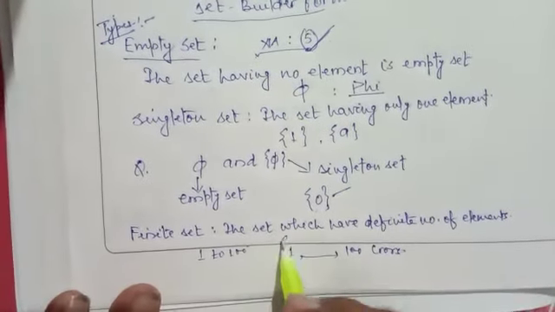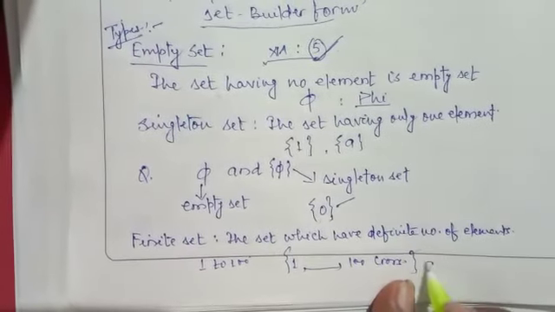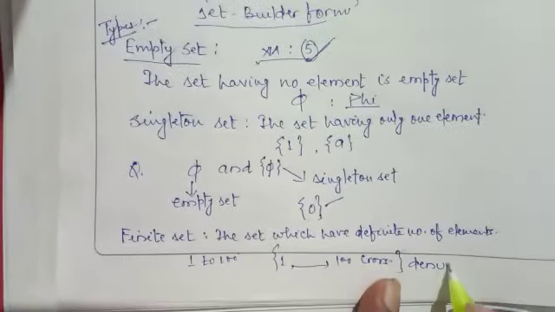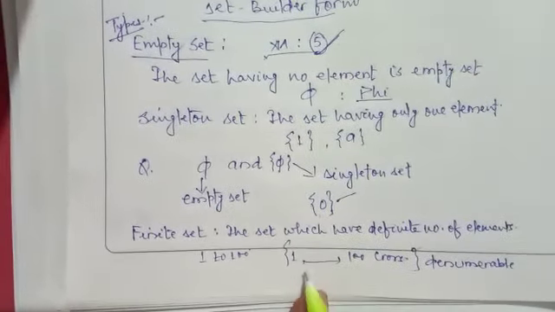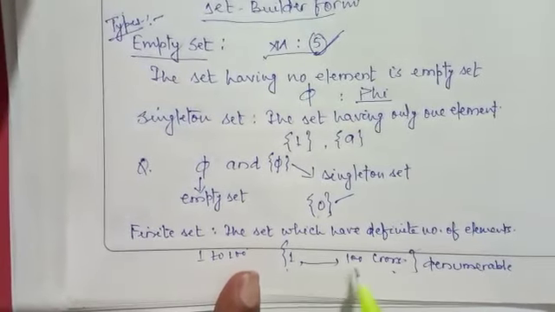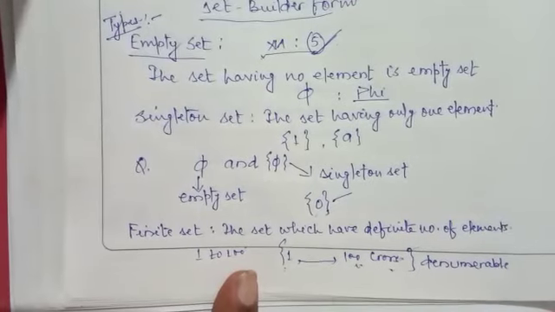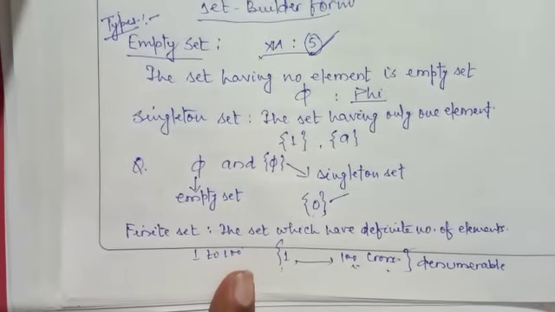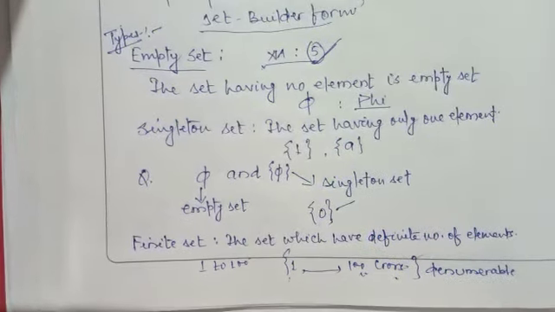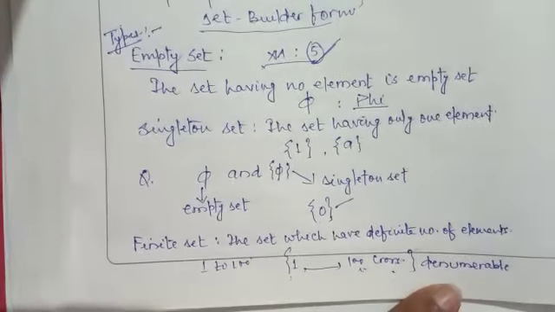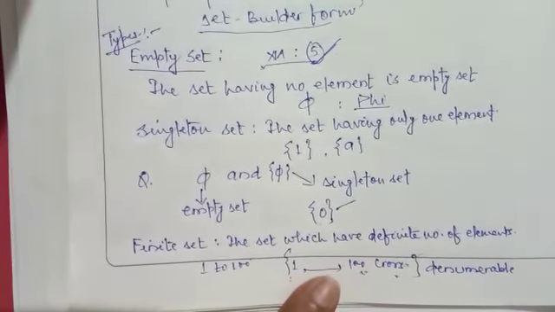So it is called denumerable. Denumerable means it is a finite set, elements may be counted, but still very large. We can't write all the members. So this is a special type of finite set, that is denumerable sets.